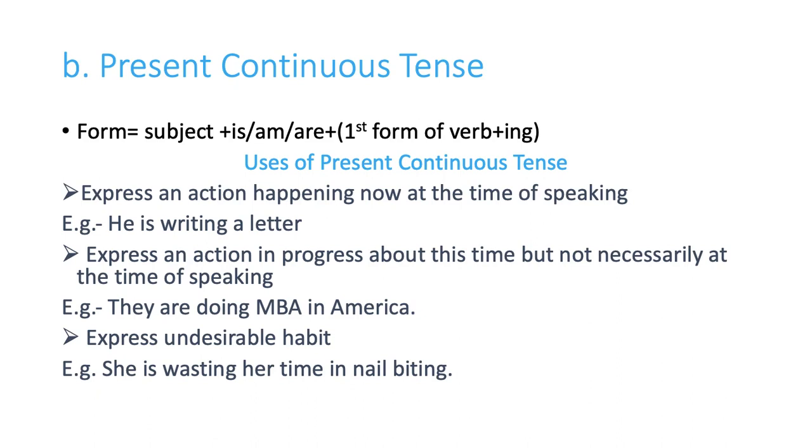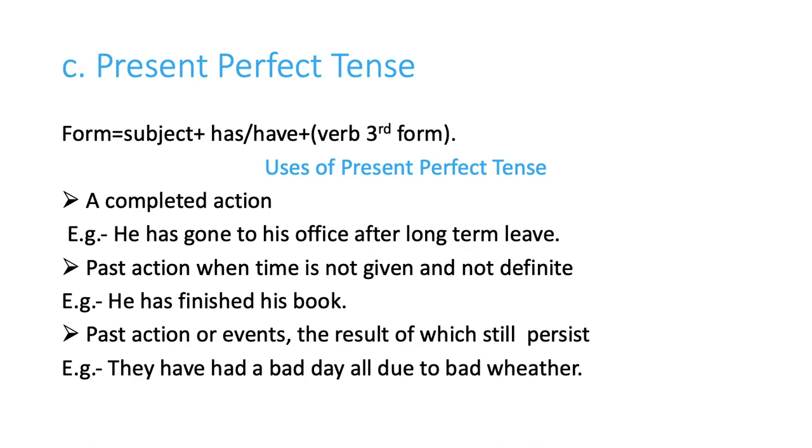Now we also use it to express an undesirable habit. For example, she is wasting her time in nail biting. Or we can say, you are always asking for more. He is always wasting his time in gossip. So these are all undesirable habits. So we use the present continuous tense to show these as well.